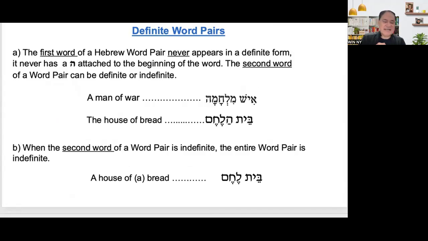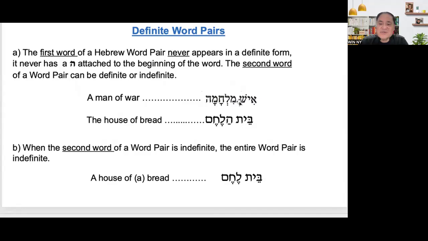So definite word pairs. Let's analyze this. What is this about definite word pairs? The first word of the word pair never appears in a definite form. It always appears as is. It never has a ha attached to the beginning of the word.